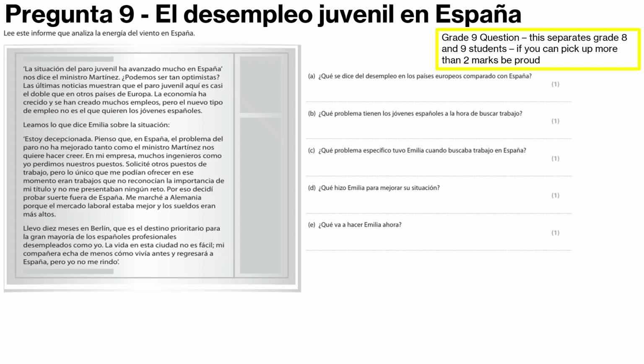So as you can see in the top right corner in a yellow box, this is a grade 9 question. This separates grade 8, 9 students and also grade 7 if you want to count that. If you can pick up more than 2 marks here, be happy with yourself, as it is very hard to pick up marks on this question. However, you can still get a 9 without doing well on this question, but doing that means that you are expected to get pretty much full marks on the rest of the paper, as 9s tend to be about 92.